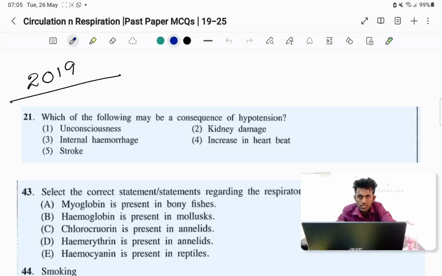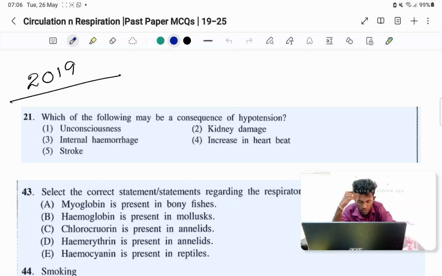Hypertension means sustained elevation of blood pressure, right? Which means that over multiple days when you check your blood pressure, your blood pressure level is higher than the normal level. What's the normal level? 120 over 80. So if a high level is maintained for a prolonged period, we take it as hypertension. Hypotension is a sustained decrease of blood pressure, lower blood pressure.